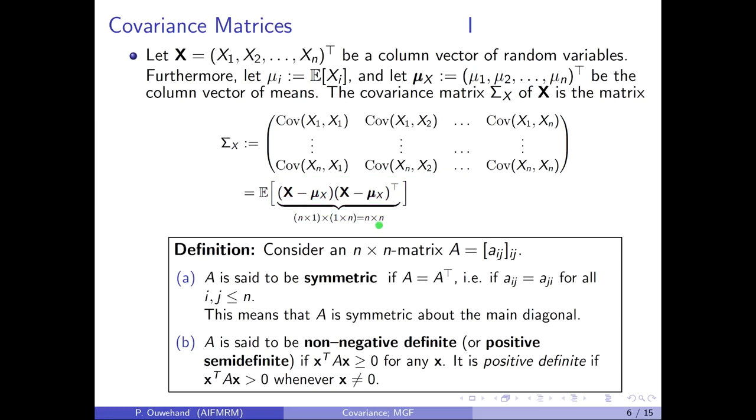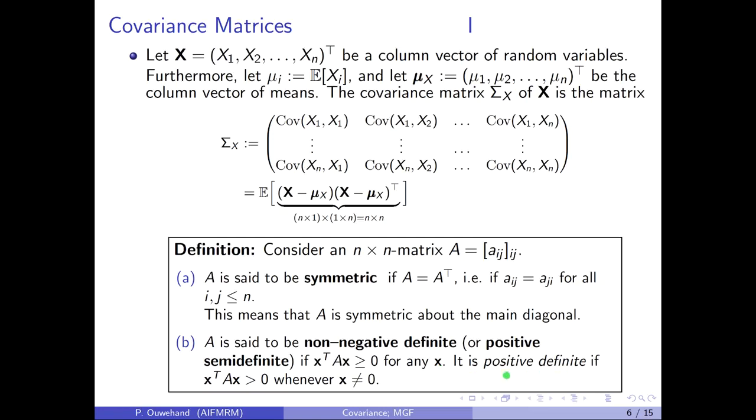Now for some definitions from matrix theory. Suppose we have a square matrix, an n by n matrix A. We say that A is symmetric if A is equal to its own transpose. In other words, if the ij element is the same as the ji element. Basically, this just means that A is symmetric about its main diagonal. A is said to be non-negative definite or positive semi-definite if it is the case that x transpose times A times x is greater than or equal to 0 for any n-dimensional column vector x.